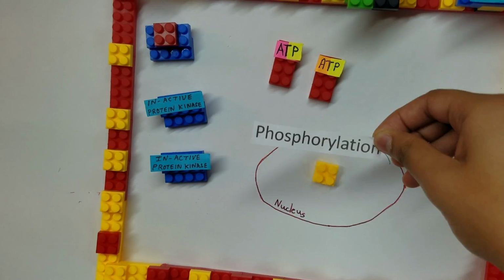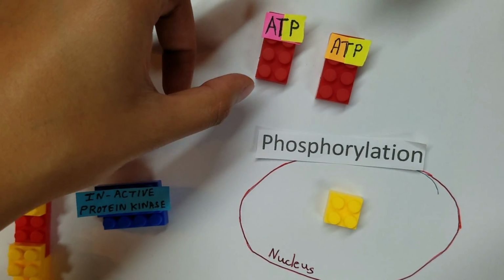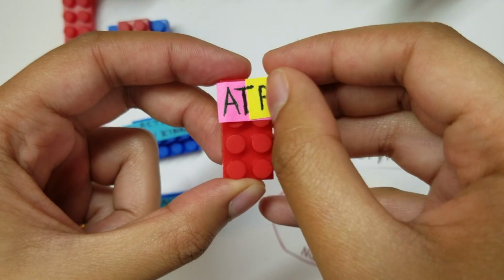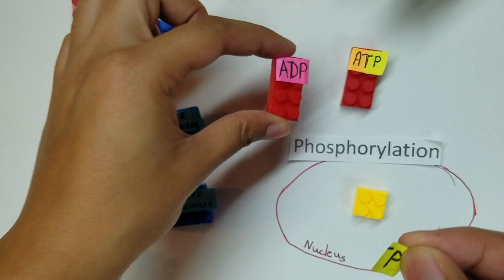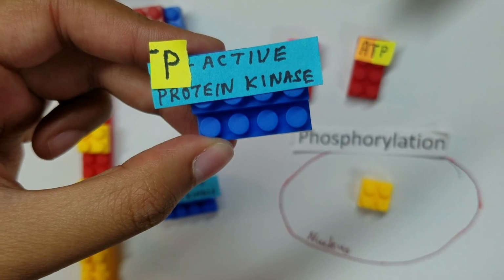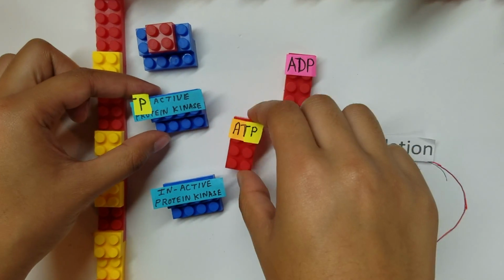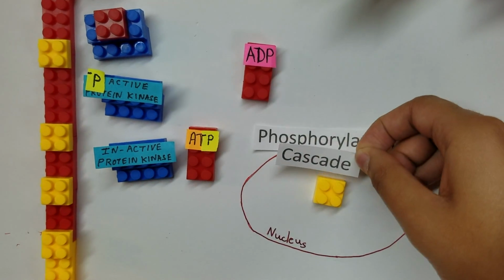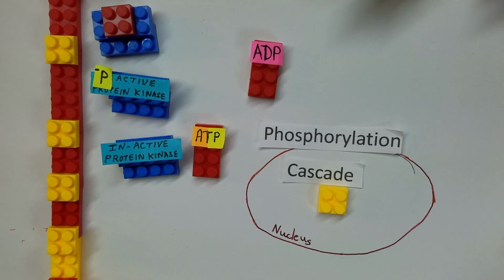One mechanism is by phosphorylation, which involves removing a phosphate from adenosine triphosphate, ATP, and adding it to a protein to activate it. This activated protein then goes on to activate even more proteins. This is called a phosphorylation cascade.